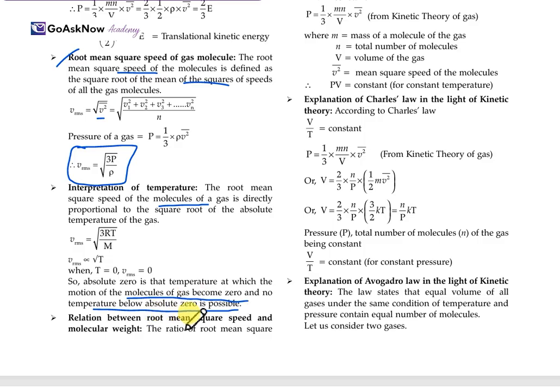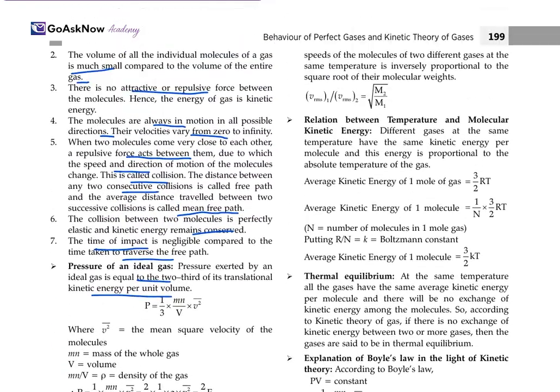Now the relation between the root mean square speed and the molecular weight. The ratio of the root mean square speeds of molecules of different gases at the same temperature is inversely proportional to the square root of their masses. So the relation looks like this: v_rms1 upon v_rms2 is the square root of m2 upon m1. Now the relation between temperature and molecular kinetic energy. Different gases at the same temperature have the same kinetic energy per molecule, and this energy is proportional to the absolute temperature of the gas.